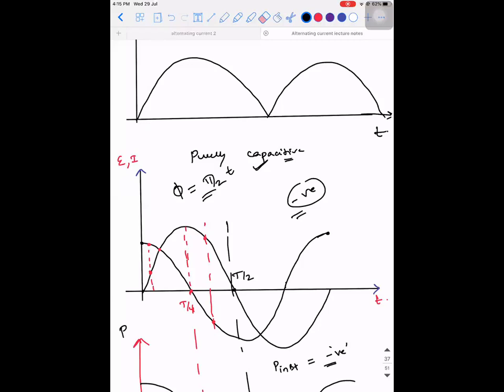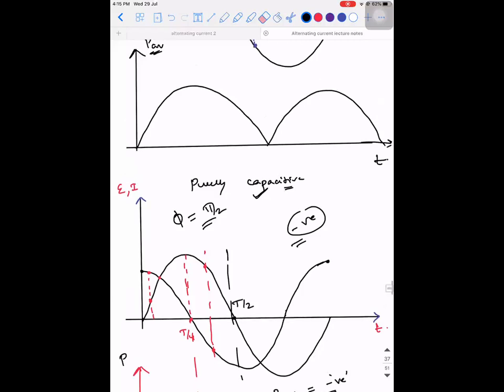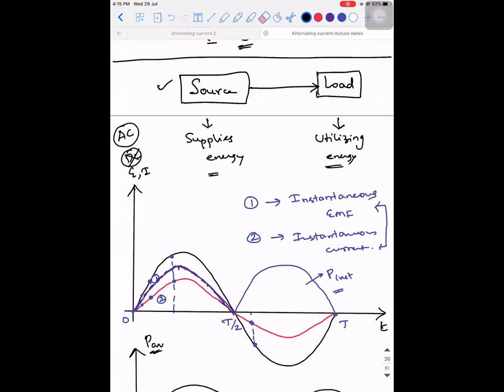Sir, a resistor can't be negative, resistance can't be negative, so power is positive. Okay, but what about this thing? You mean to say inductance can be negative? That's not the case, right? Sir, is the instantaneous current 0? No, instantaneous current 0 means the power should be 0, because instantaneous power is nothing but the product of instantaneous current and instantaneous EMF.